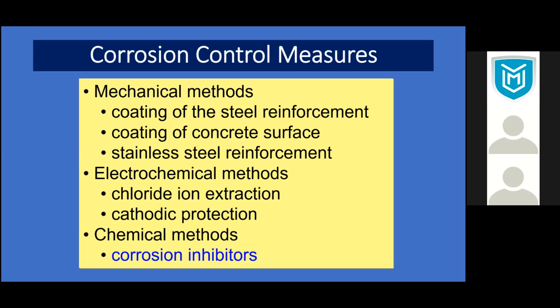Like in a boat, the ship is coated with zinc-rich paint. In that case, the steel is not corroded; whatever happens, the zinc oxidizes first. So that's why it's a zinc-rich paint. Zinc is very common.